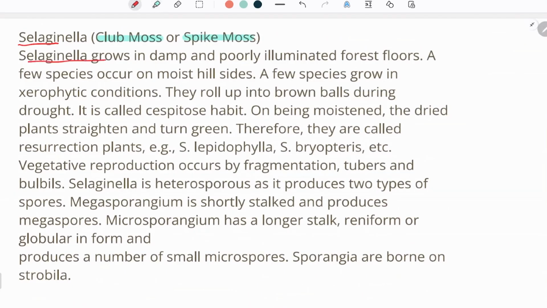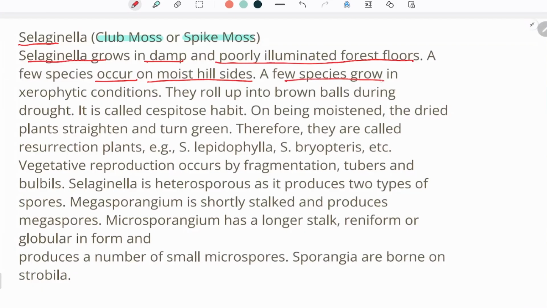Selaginella grows in damp and poorly illuminated forest floors, which means that Selaginella grows in damp and shady places. Like all the other pteridophytes and bryophytes, it also grows in damp and poorly illuminated forest floors. A few species occur on moist hillsides. So some of the species might be occurring in the hilly areas as well.